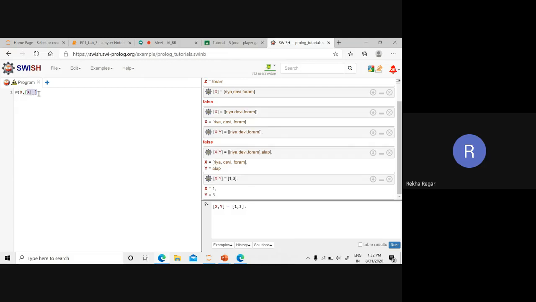So this is the way to separate head and tail. Before the pipe, the value is the head, and after the pipe, the value is the tail. This is the syntax to separate head and tail in Prolog.